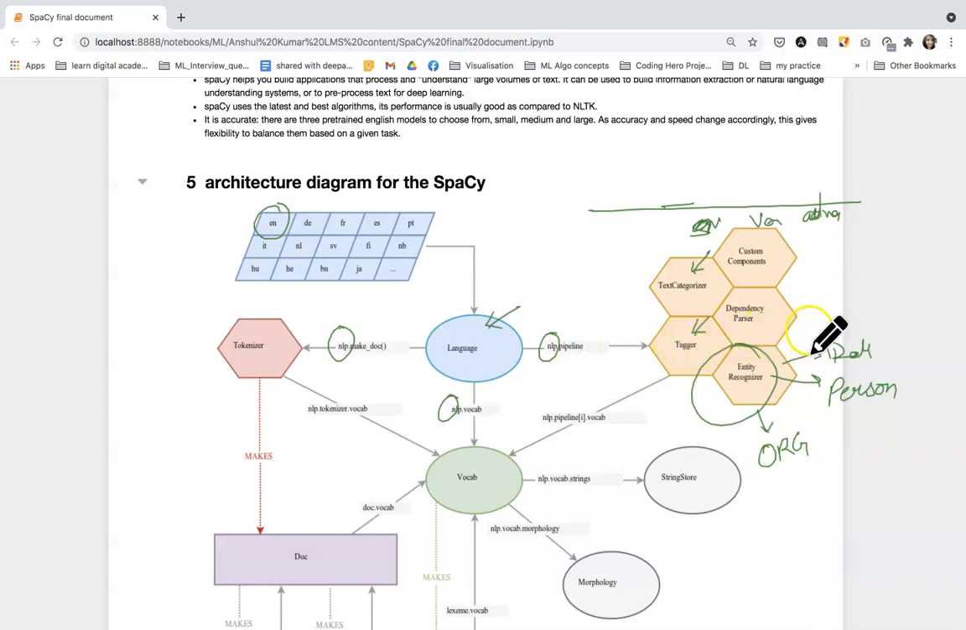Now after that, all the words that will come, the words are known as tokens, and punctuation also. What are tokens? When we segment the sentences into parts, those become words, and then those words become tokens.